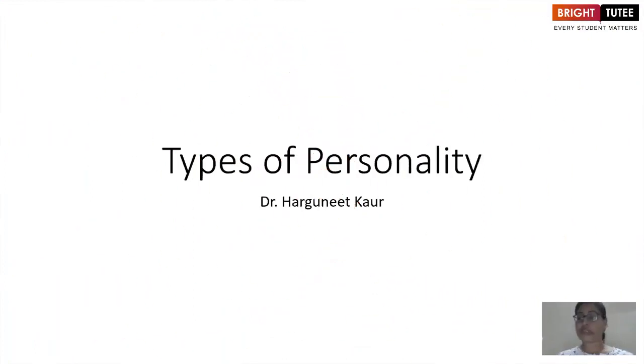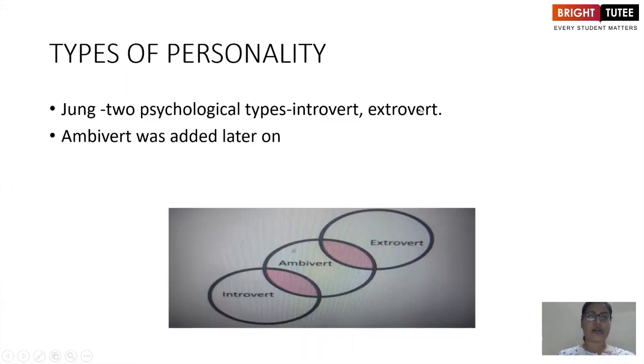This topic is on the various types of personality that we have. Now, Carl Jung had given a theory in which he stated that there are two major psychological types, and he named these two psychological types as introvert and extrovert. Now, in your life also, you might have heard many a times, people saying that we have an introvert kind of personality, we have an extrovert kind of personality, right? Today, we will actually look deeper into it, what exactly these two types of personality mean.